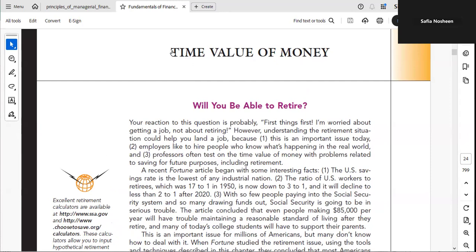So what does it mean? Time value of money means that money has some impact of time. There is a very famous saying that today's dollar is worth more than tomorrow's. It means that if you have a dollar in your hand today, its value will be more than any amount that you will have in your hand in the future. Let's start to understand this concept.